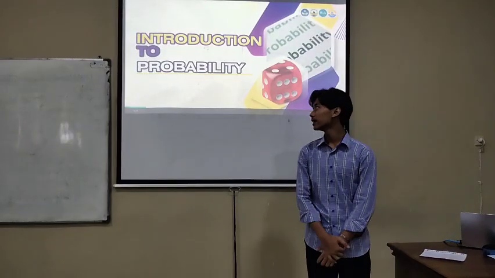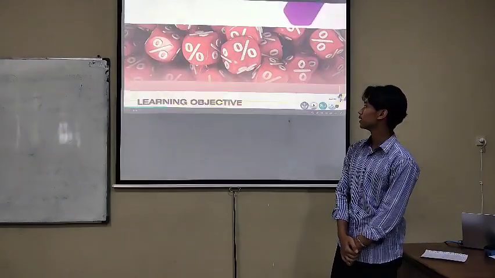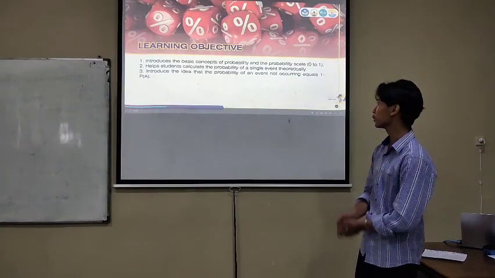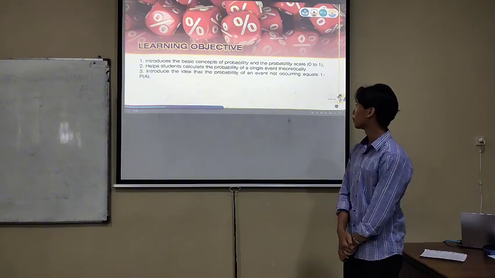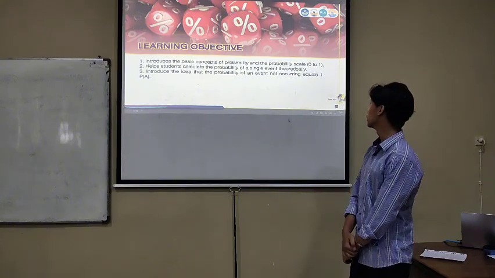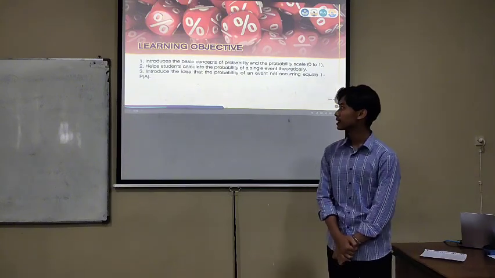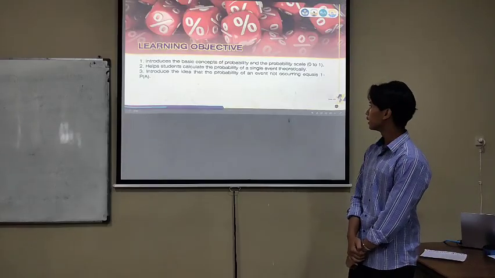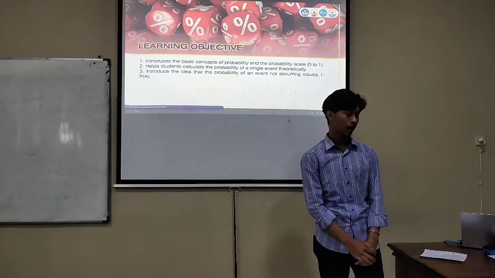Let's look at the learning objectives. The first is to introduce the basic concept of probability and the probability scale from 0 to 1. The second is to help students calculate the probability of a single event theoretically.